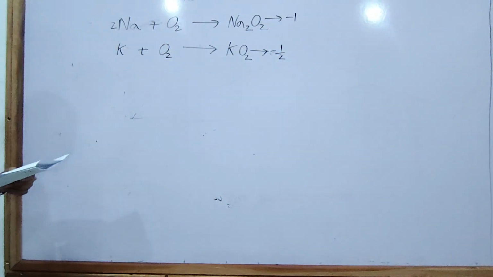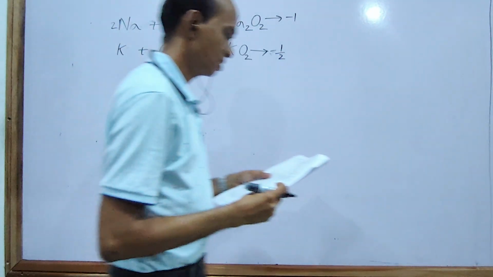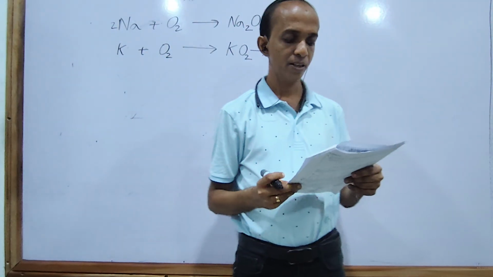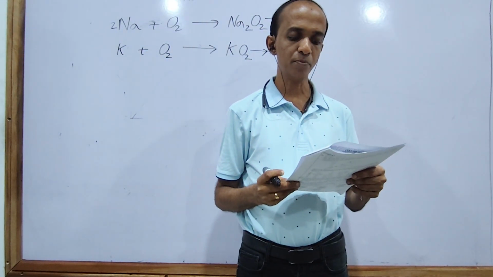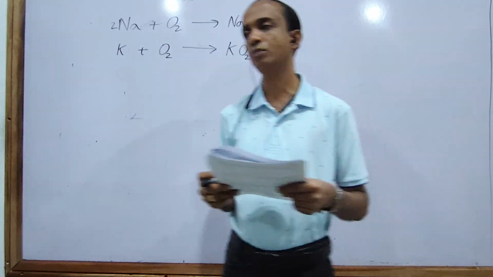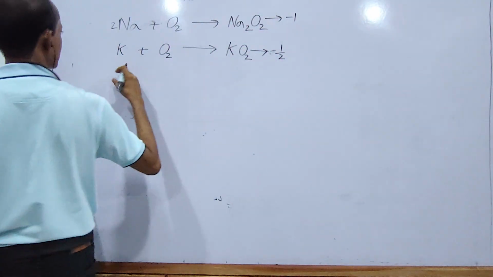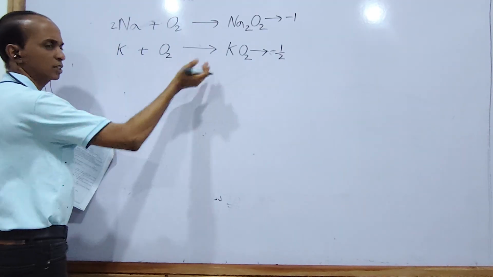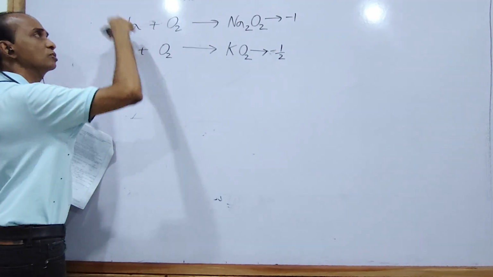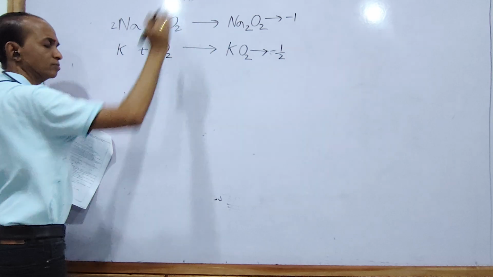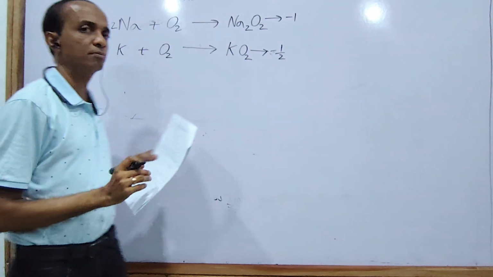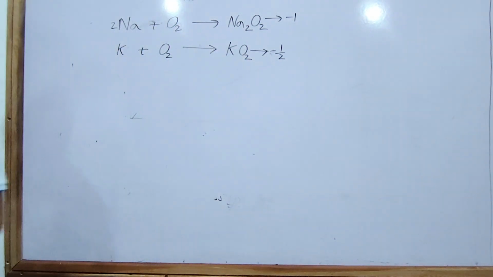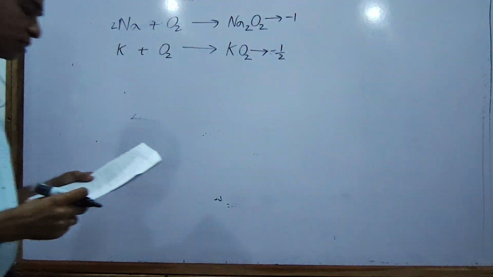So that statement is wrong. When burnt in air, both sodium and potassium forming peroxide as the main product is not correct. Potassium also forms a small amount of potassium peroxide and potassium oxide. Sodium also forms sodium oxide. But these are not the major products. Therefore, the first answer is wrong.